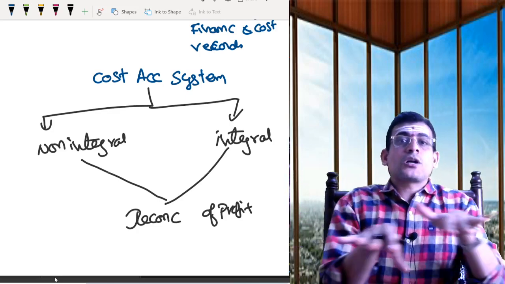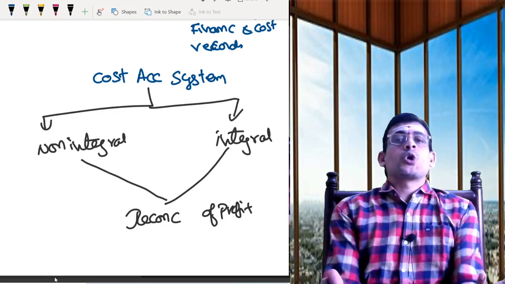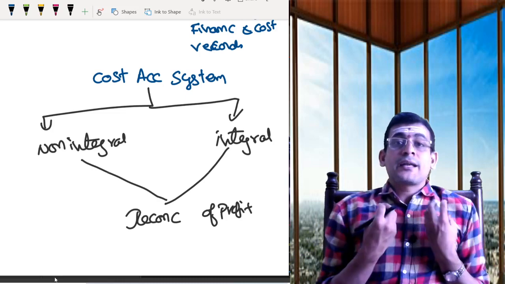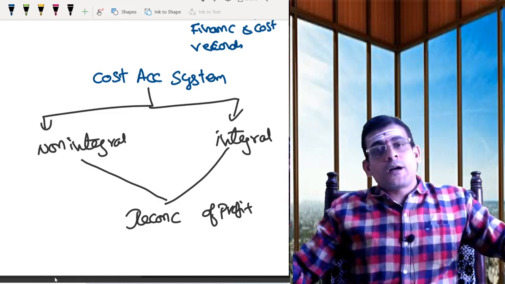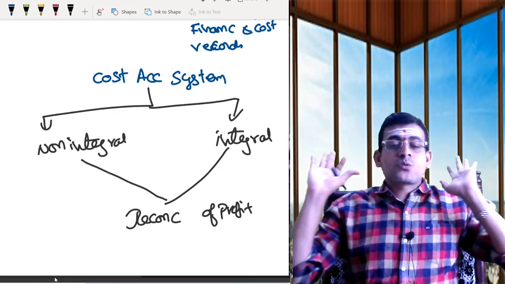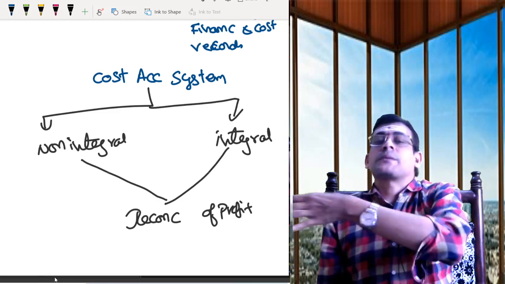I need to create a sort of balance. To create the balance, we bring something called a control ledger into place. That control ledger does the balancing. That is the role played by the control accounts in your cost accounting system.